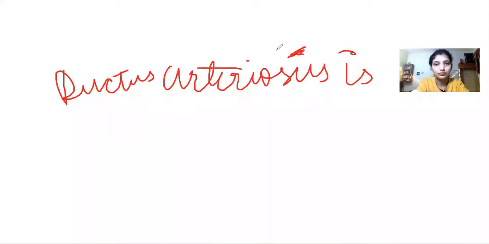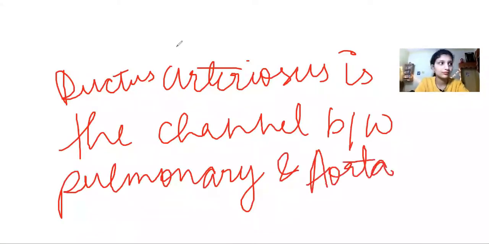So firstly, I'll tell you what ductus arteriosus is. Ductus arteriosus is a channel between the pulmonary artery and aorta, and it is present only in fetal life. Like it is present only in the fetus. What happens is that generally after birth it closes, soon after birth it closes, but this anomaly happens when the ductus arteriosus fails to close.